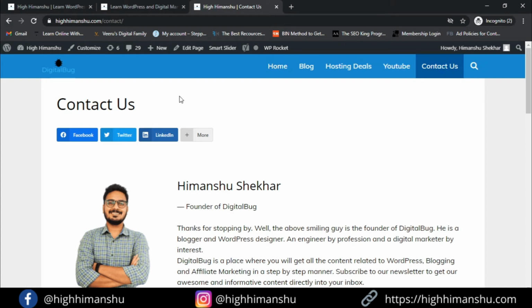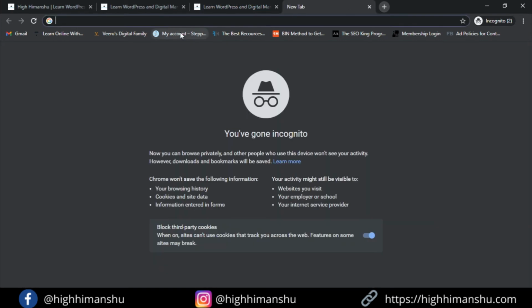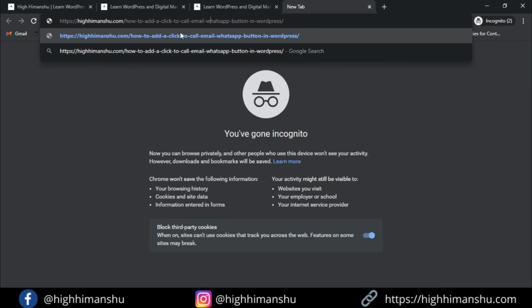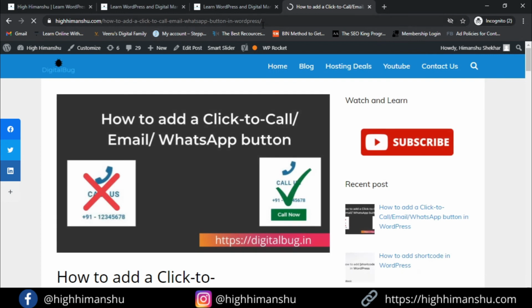Okay, now if you want any specific article, let's see one article as well. If I copy this, let's paste here, and instead of the new domain name, I'll put here the older domain name, and ideally it should redirect to the new domain name. Enter, and boom guys, it's redirecting to the new domain name. So we have successfully redirected our entire website, entire URL, entire page to the new domain.